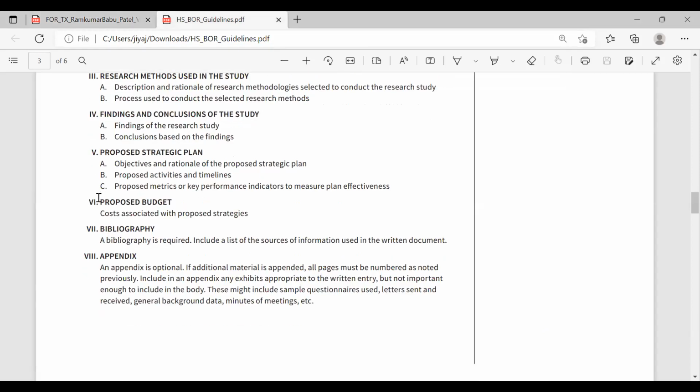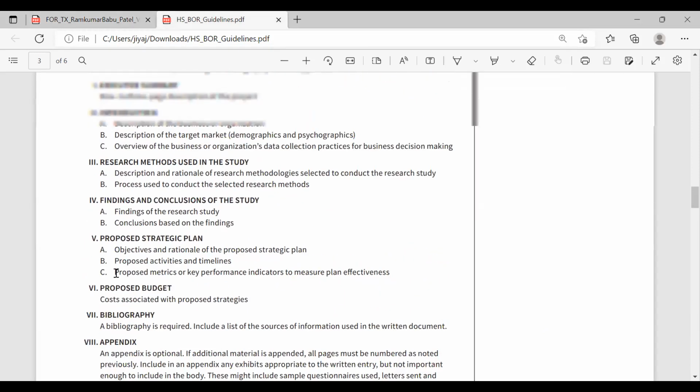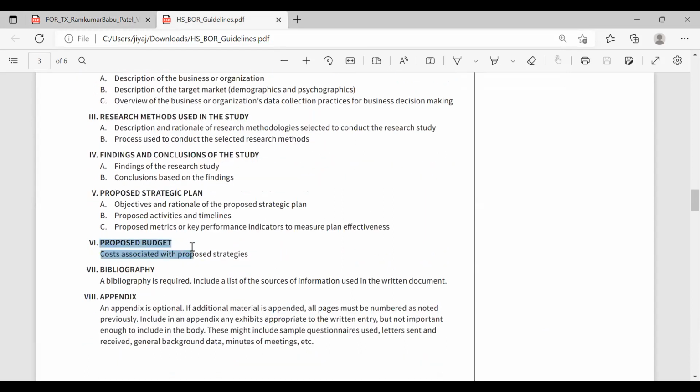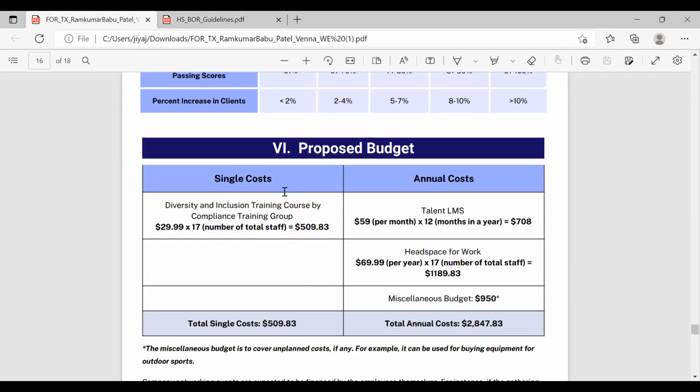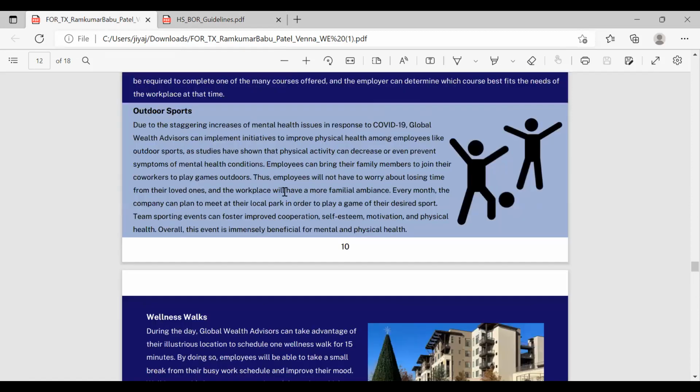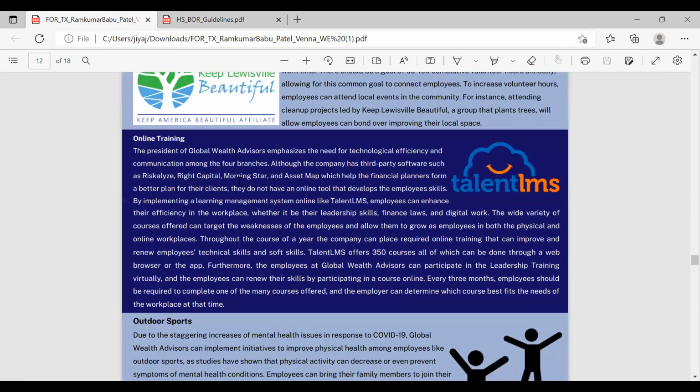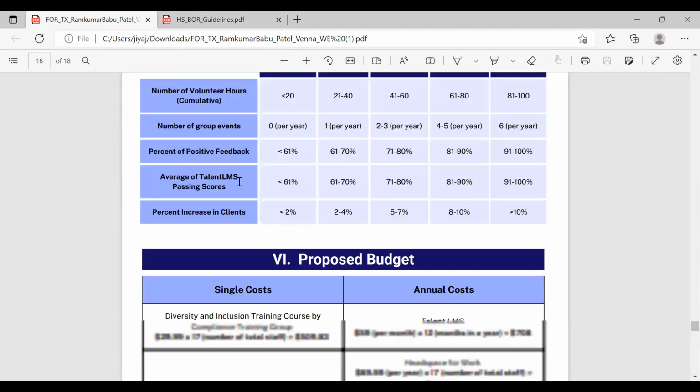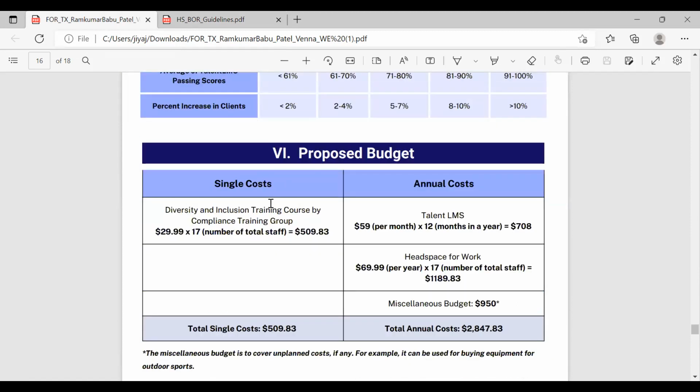Part 6 is the proposed budget. So the cost associated with your proposed strategies and activities. If we go back to our proposed activities, let's say online training, how much money is that going to take? You put that here. So this training is going to cost $509, about $510.